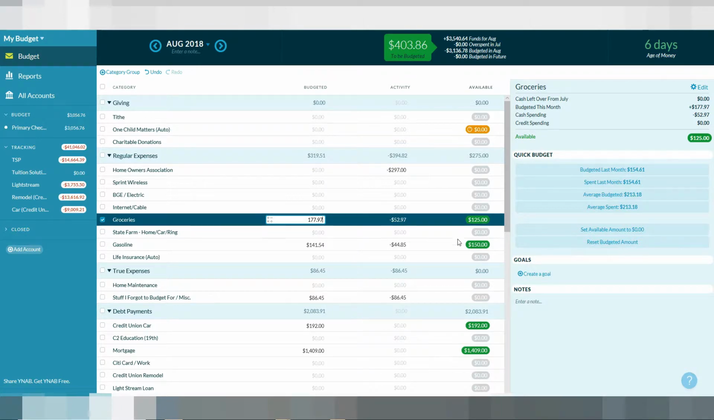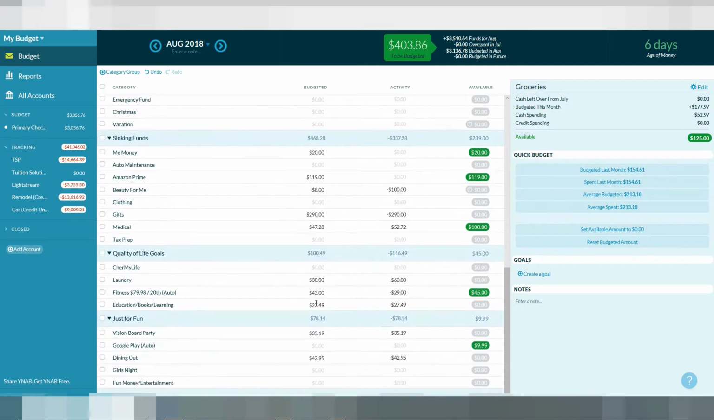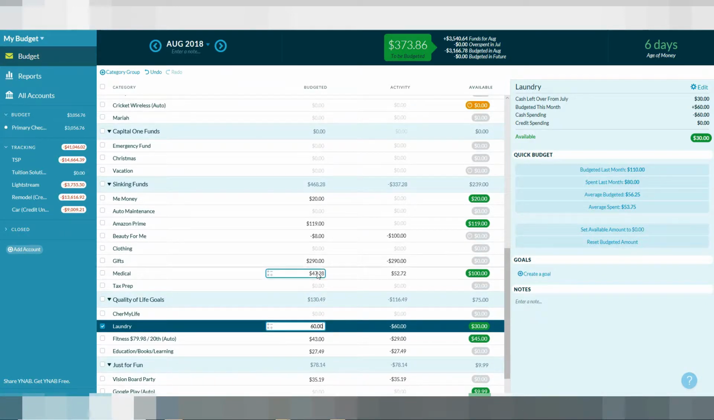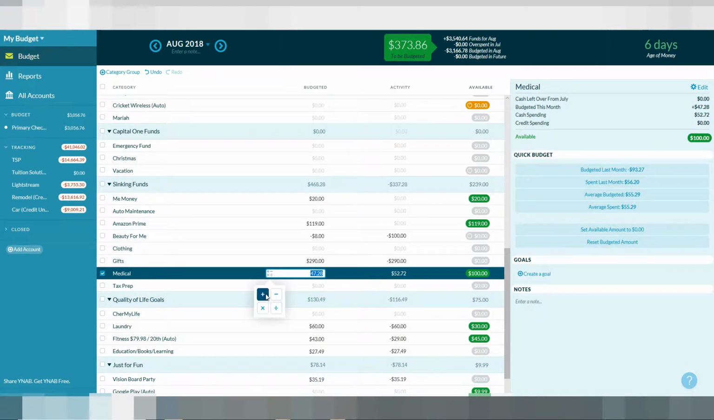and then every time I add my transactions, they'll decrease. And the whole purpose is to keep them green and not go into the red. Laundry is down here. Cool. Plus 30. And then medical expenses. I cannot wait to pay that bill off. I hate the fact that I haven't paid it off yet. Plus 125.